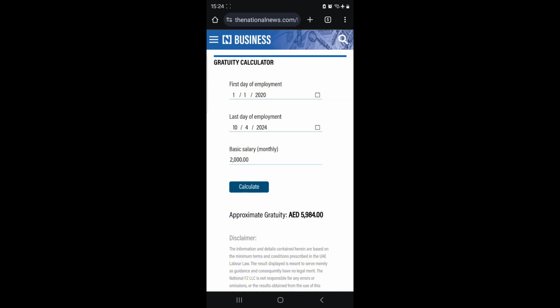Okay, so this is how you calculate your gratuity. This is very easy and straightforward. So if you want to do it, just calculate. If you have any questions regarding this, make sure you let me know so that I can explain again. As you have seen from the calculations, it clearly shows you how much the company is going to give to you if you resign at the moment.